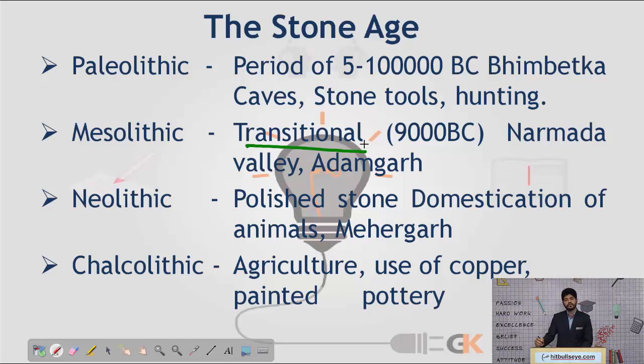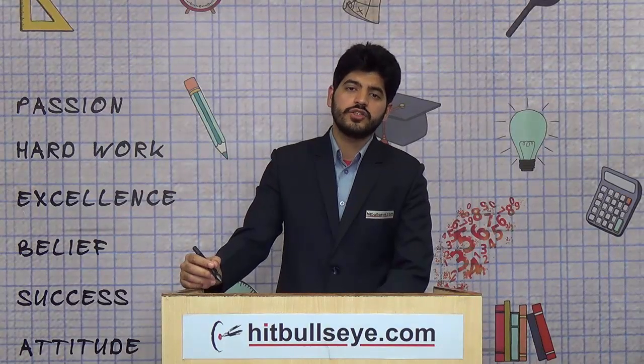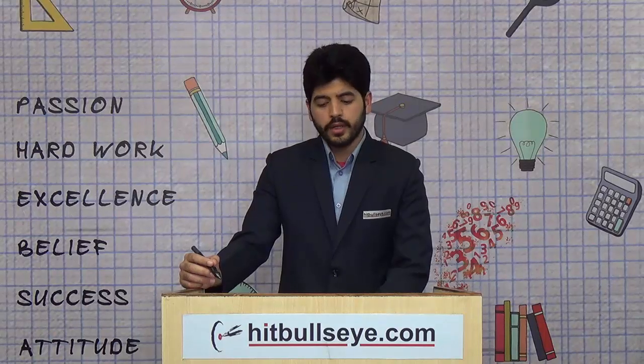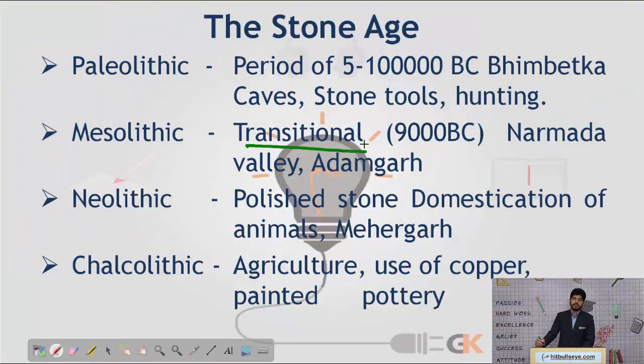This is the period of about 9000 BC. In this age, the means of occupation were a little more refined, hunting and a little more refined food gathering, but the tools of these occupations were again stones. In the Mesolithic Age, we started using stones which were pointed, but to be very careful, they were only pointed, they were not polished.